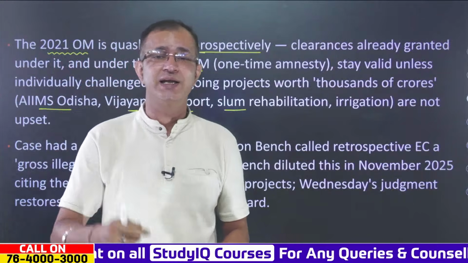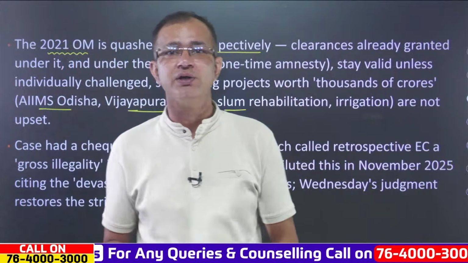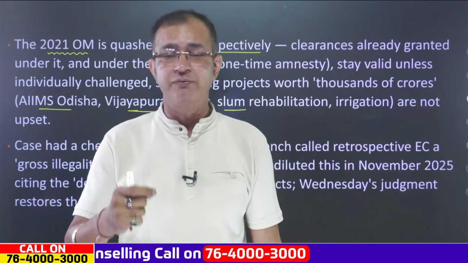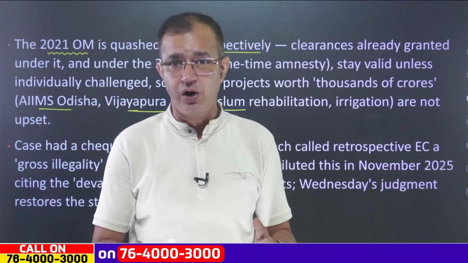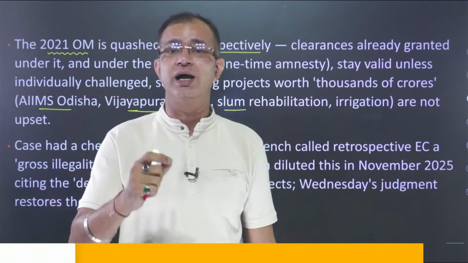Now, you must be thinking why the Supreme Court allowed these projects to move forward. Basically, a lot of investment has been made, and stopping these projects midway would have an adverse impact on the complete scenario.